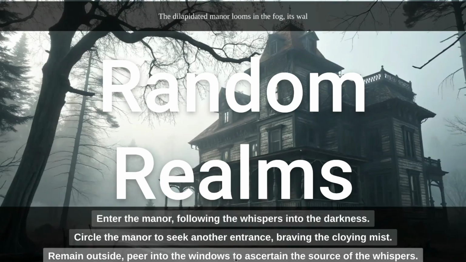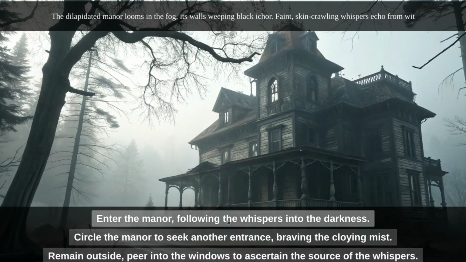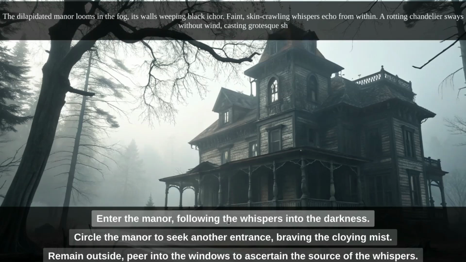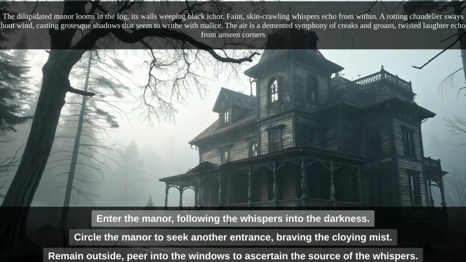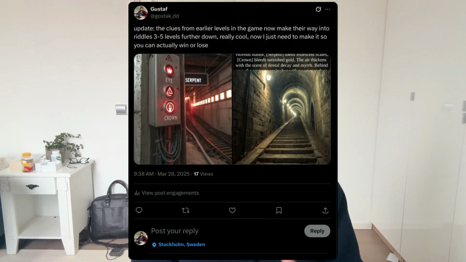I gave it the name Random Realms. Basically it's like one of those old school choose your own adventure text games where you get a prompt about the setting and then you get 3 options of where to go. Depending on the actions you choose, you might lead somewhere that will give you a clue, and that clue could be used later in a puzzle or riddle to solve it. You could also get closer to danger and get confronted by an enemy. There's also this sense of dread of someone following you and watching you the whole time, which I think is really cool.